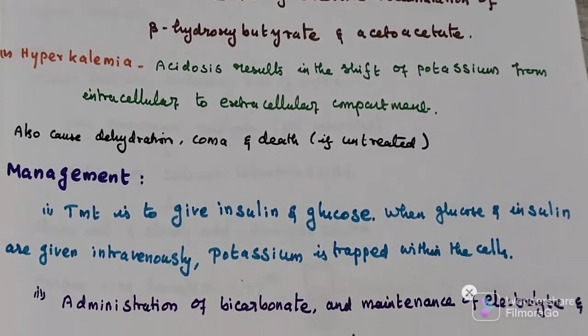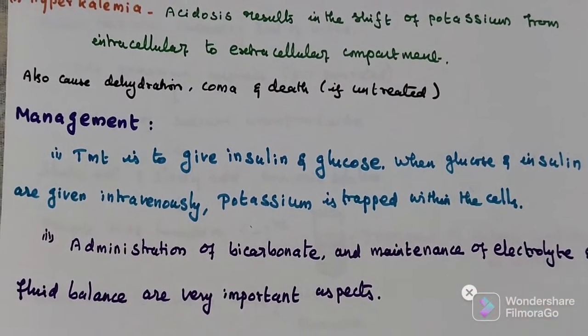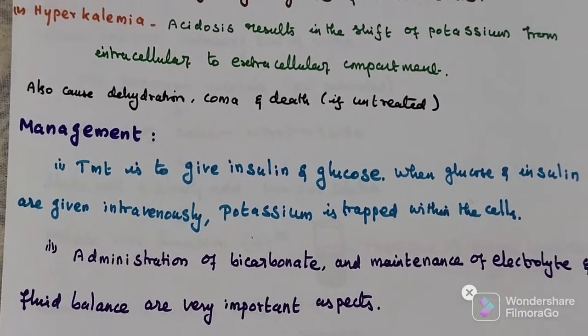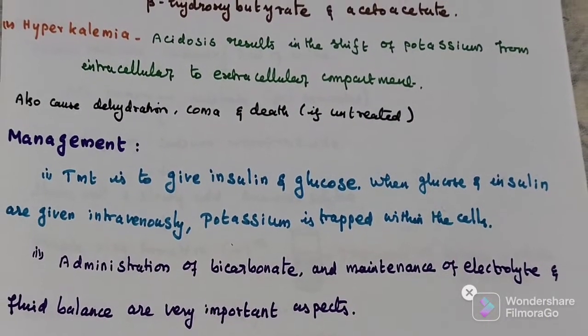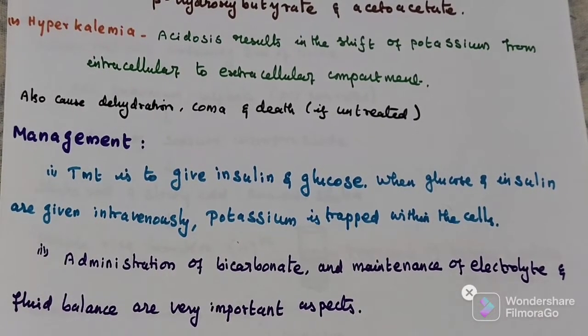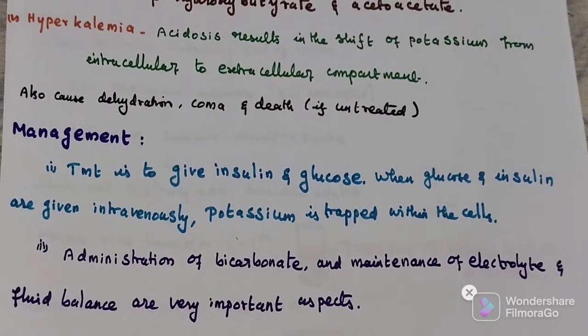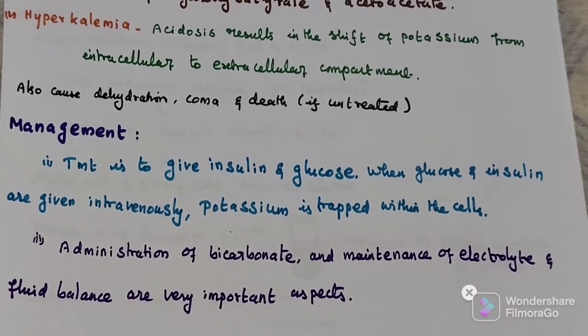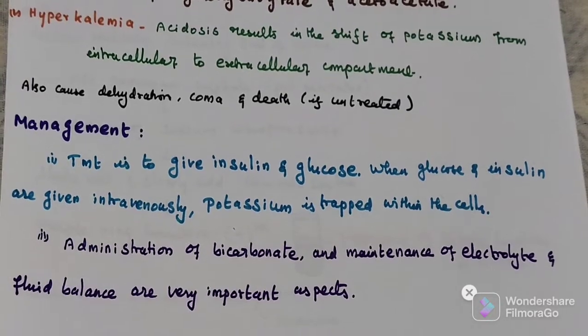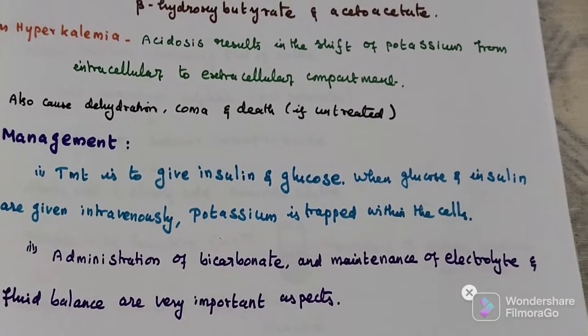How to manage the overproduction of ketone bodies? Treatment is to give insulin and glucose. When glucose and insulin are given intravenously, potassium is trapped within the cell. Then administration of bicarbonate and maintenance of electrolyte and fluid balance is very, very important.